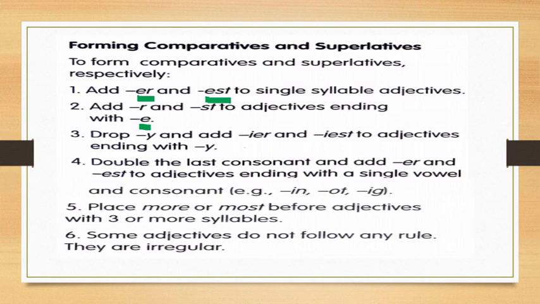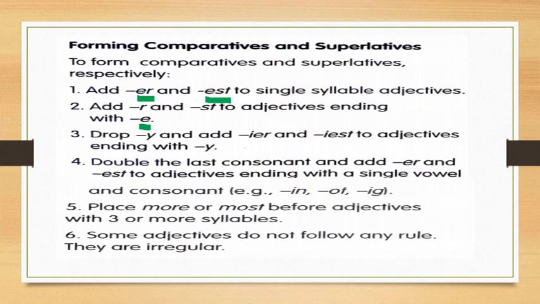Drop y and add ier. In case where the adjective is ending with y we have to just cut or omit the y, and instead we have to add ier. Happy, happier. Okay, like that. Double the last consonant and add er and est to adjectives ending with a single vowel and consonant.